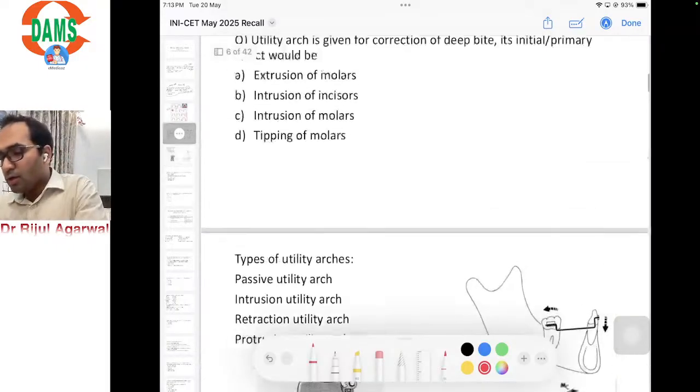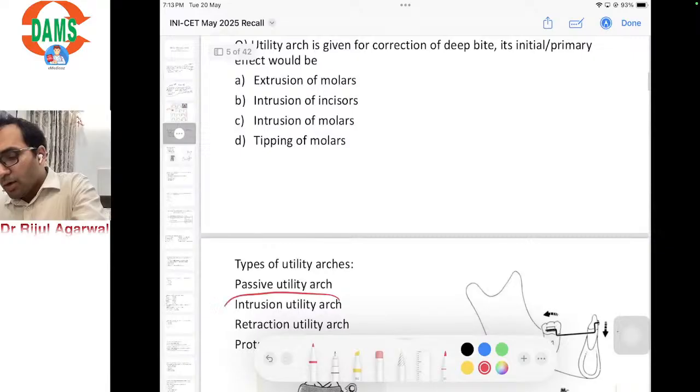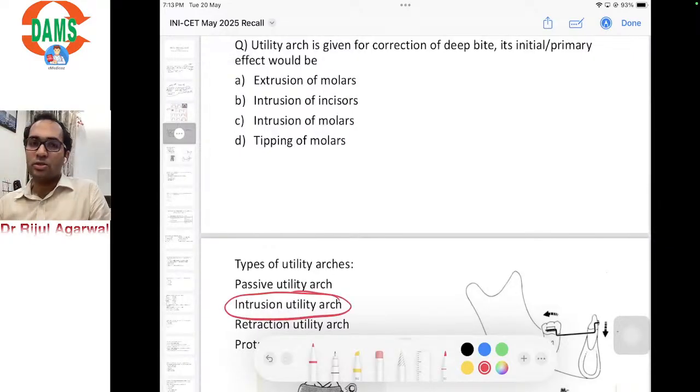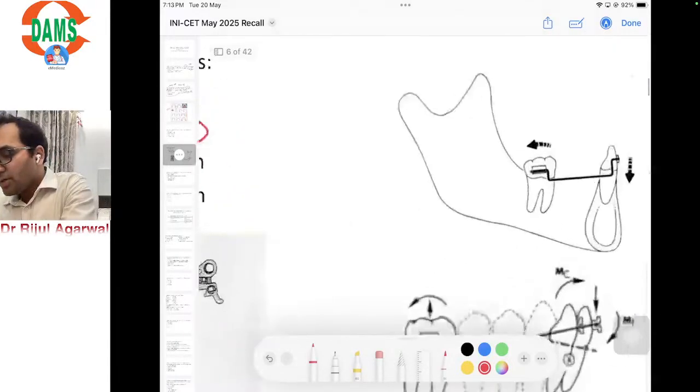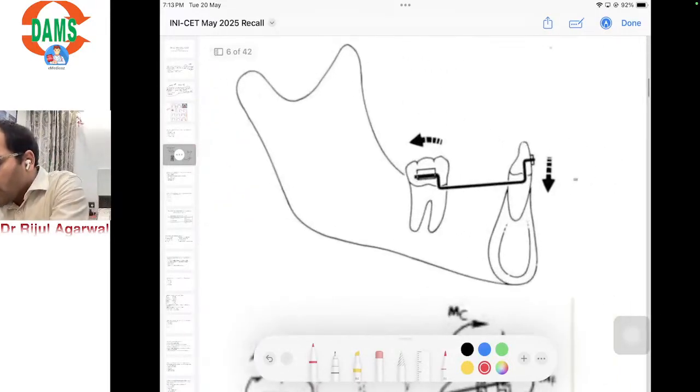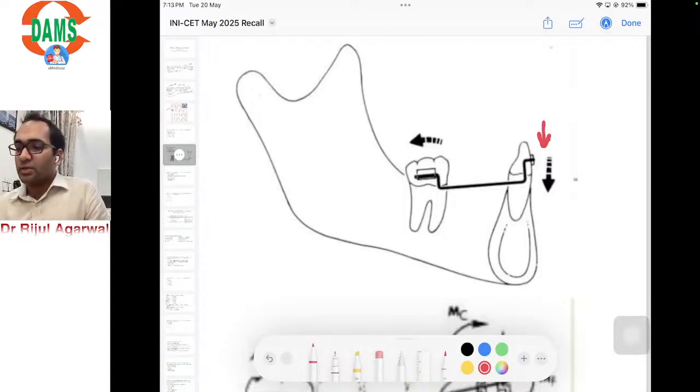Here the question is asking about the intrusion utility arch. When we give an intrusion utility arch, its primary purpose is to intrude the incisors so as to correct the deep bite.